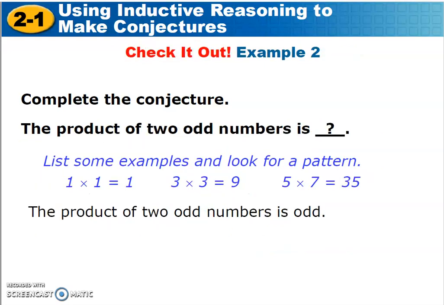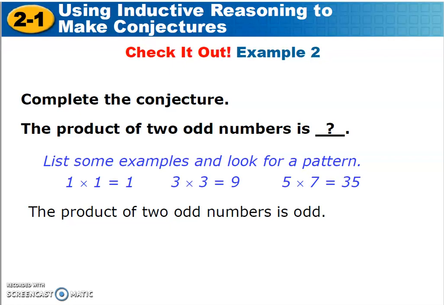You use that to make your conclusion. Here's another: the product of two odd numbers is blank. All right, well, I better try some. So two odd numbers. The product means times. So 1 times 1 is 1, okay. 3 times 3 is 9. 5 times 7 is 35.